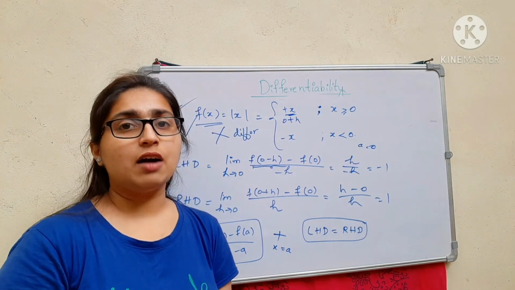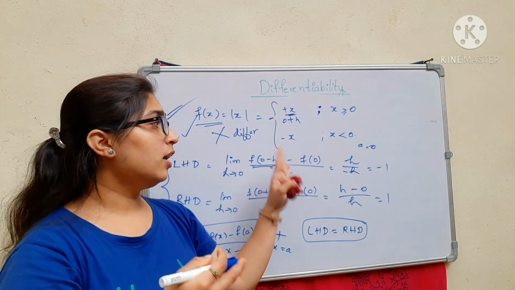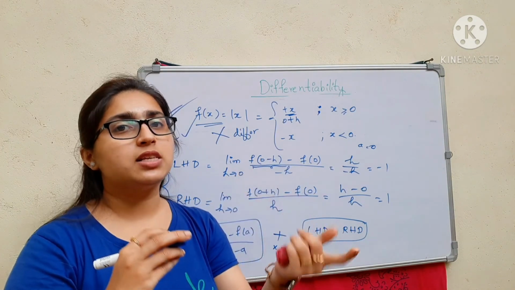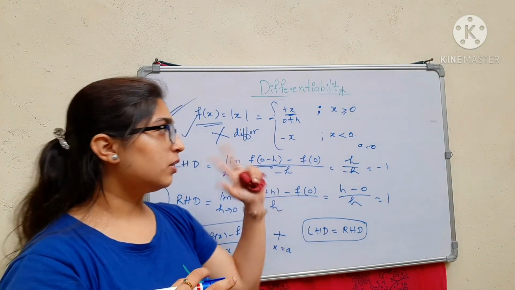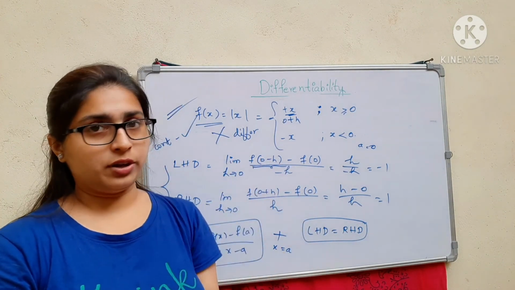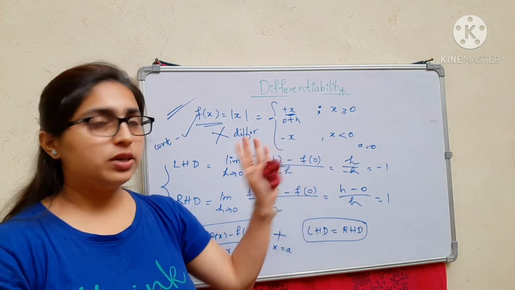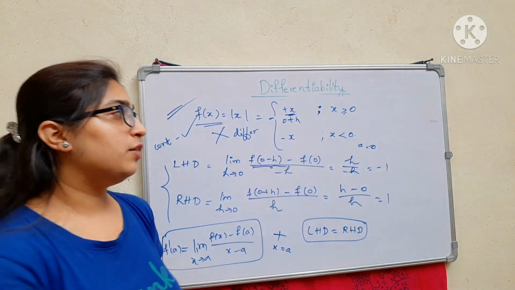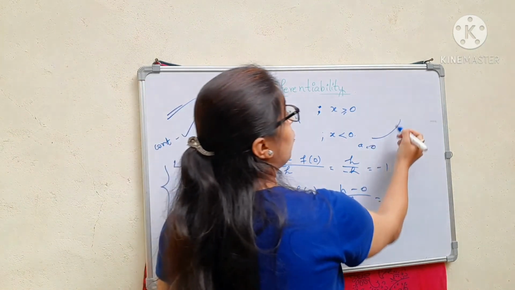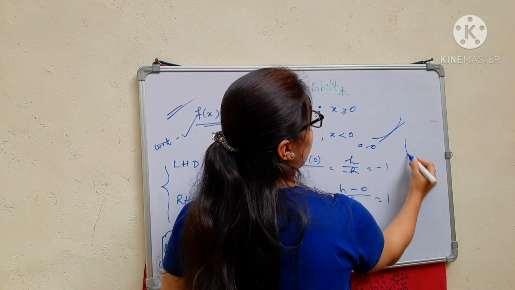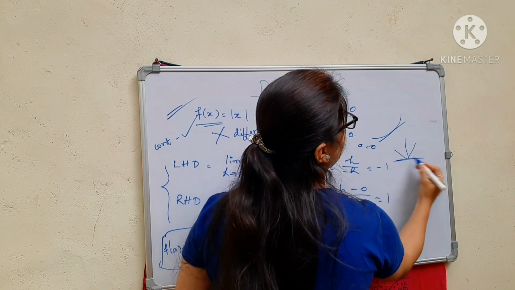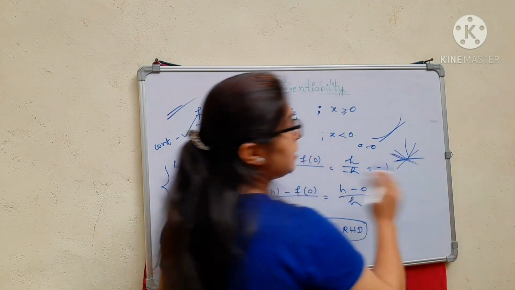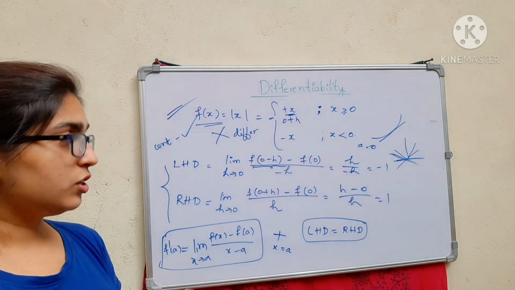So if any graph has a sharp turn, or if it has any jumps, breaks, discontinuities or gaps, then I can say that it's not differentiable. If it has a vertical line, then also it will not be differentiable, because a differentiable function will have only one tangent. If you can draw many tangents like this, then it becomes not differentiable.